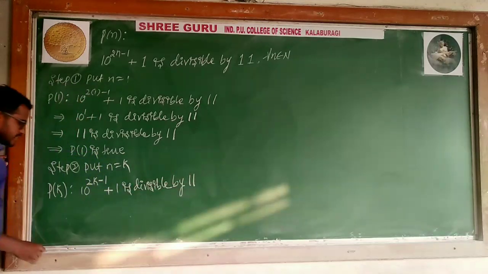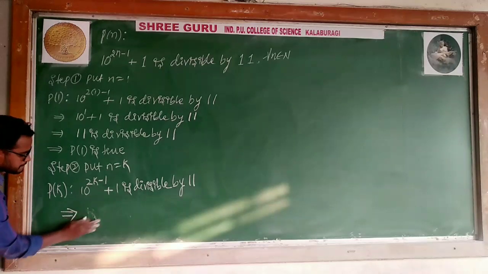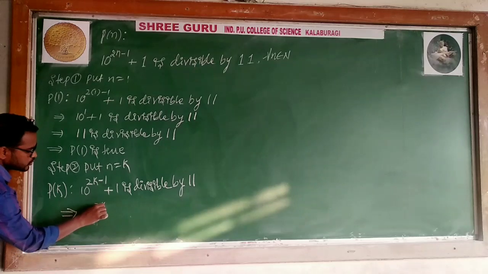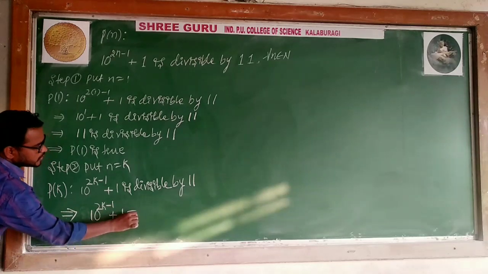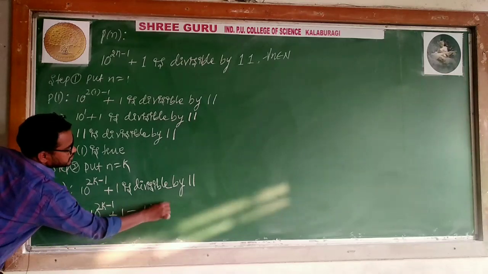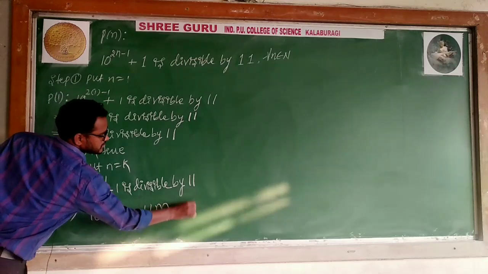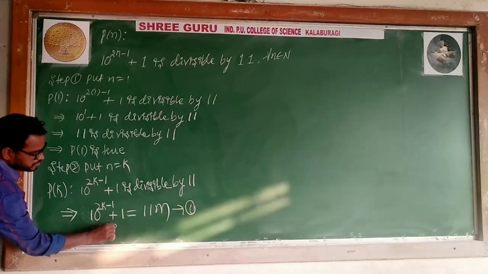This mathematically I can express: 10 to the power 2k minus 1 plus 1 is equal to 11 into something, m. I will call it equation 1. Means I can say this P of k is true.